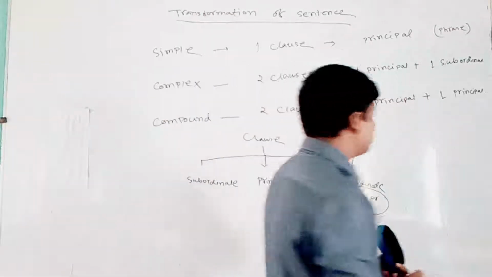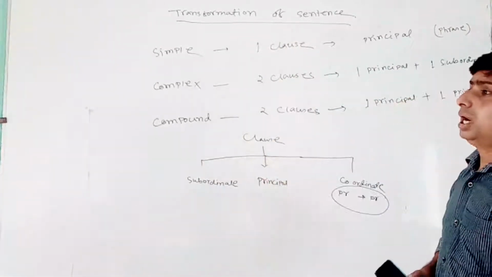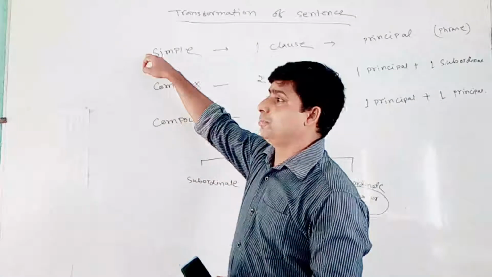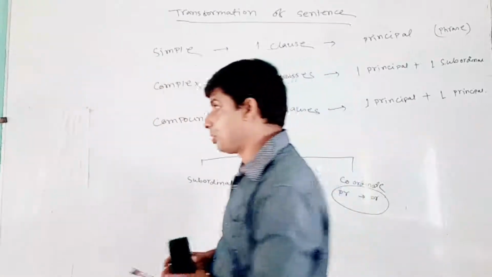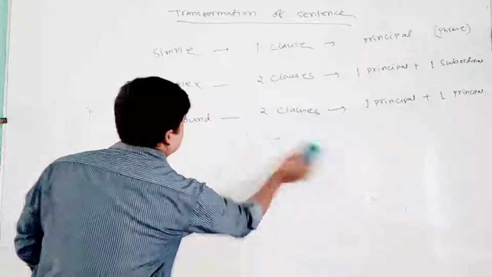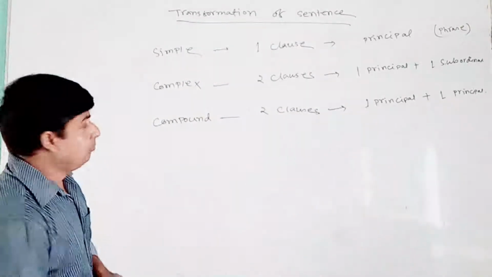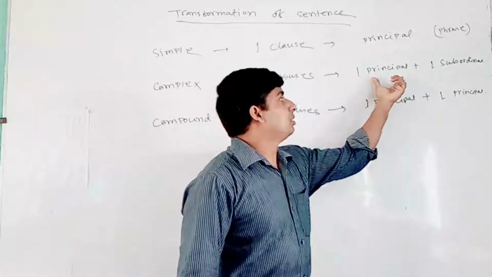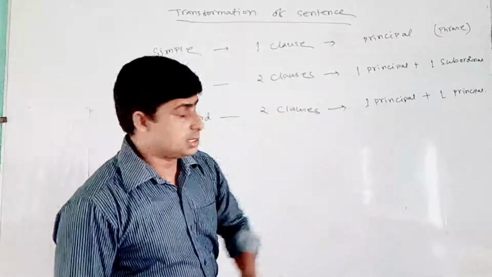So let's come to the main point: the transformation of sentences. I will show you the transformation from complex to simple, simple to complex, or compound to complex or simple. To join two clauses, one principal and one subordinate, there should be some conjunction, as I said earlier.